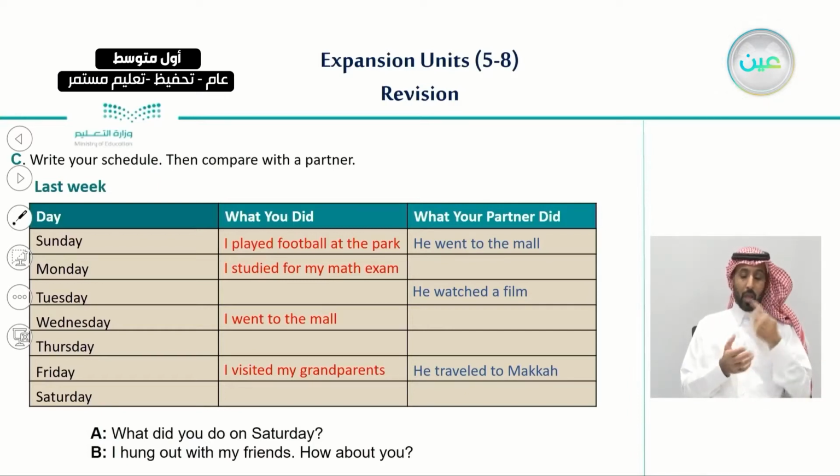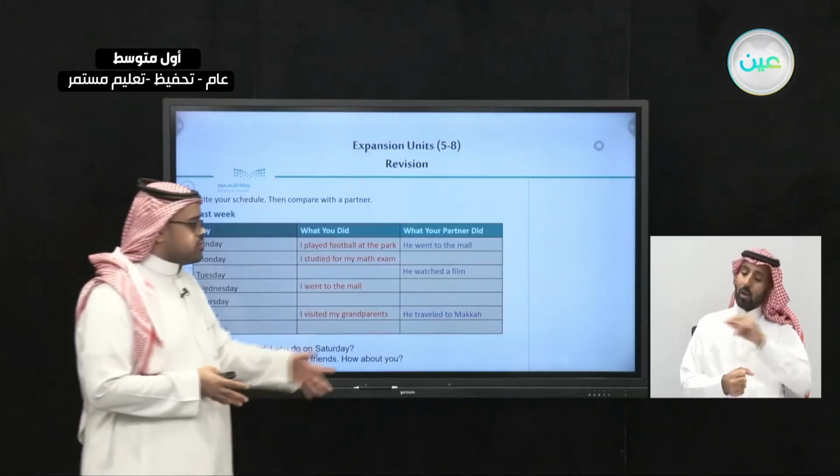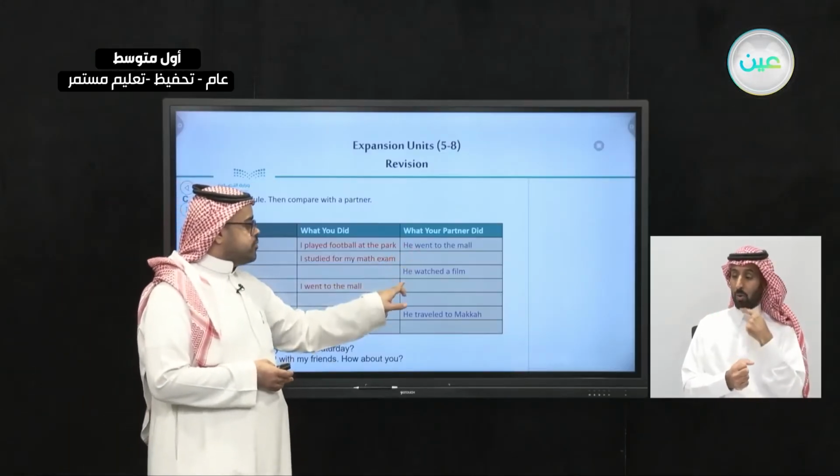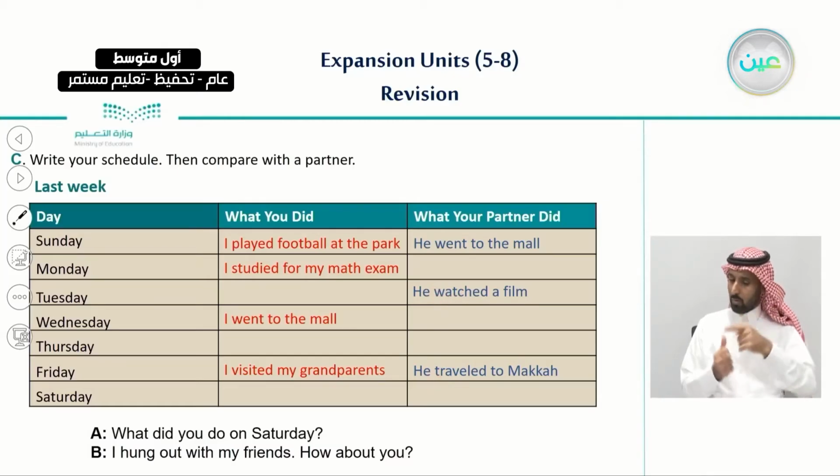I studied. I went. I visited. Also, when you're talking about another person, you do the same. For example, he went, he watched, he traveled. So all of these are very important.